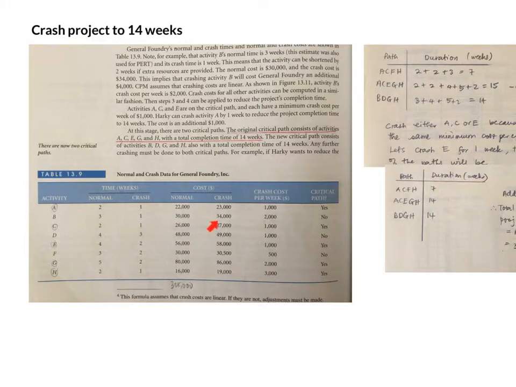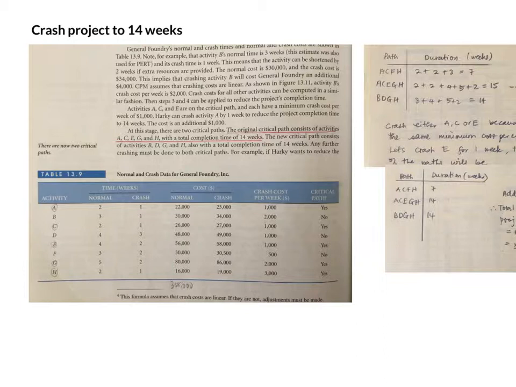Okay, so 4,000 divided by 2, we get 2,000. And B is not critical. Now C is reduced by only 1 week, an increase of 1,000. So the crash cost per week is 1,000. Now what about D? D reduces by 1 week, from 48,000 to 49,000. That means an increase of 1,000. So the crash cost per week is 1,000.